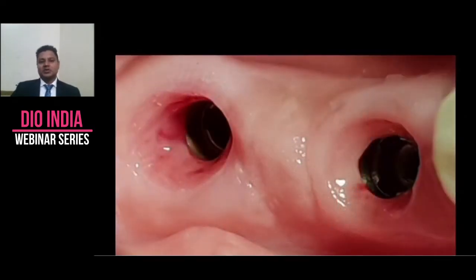And this is post-op 3 months healing. Look at the beautiful tissue around your implant. And if you have this kind of thick tissue around your implant, we can be sure that this is going to survive for a long time.